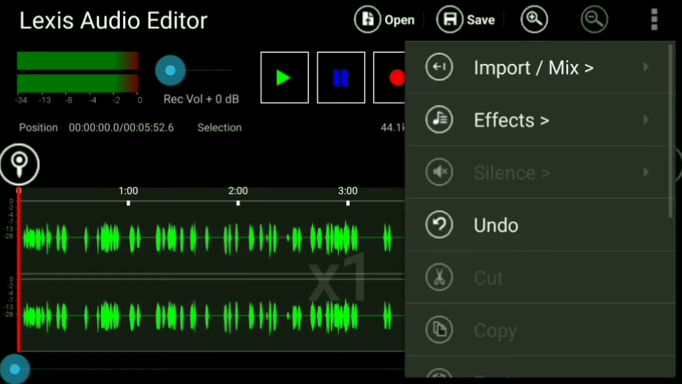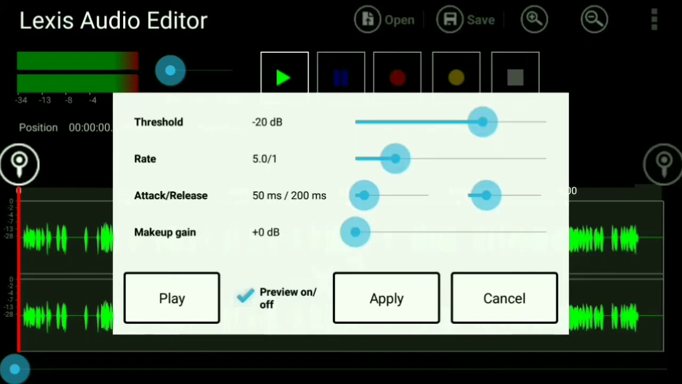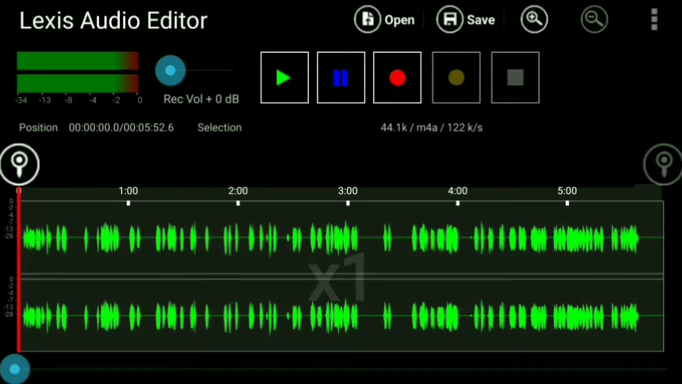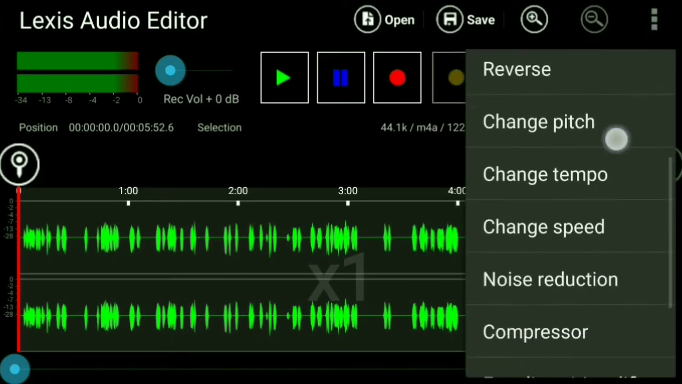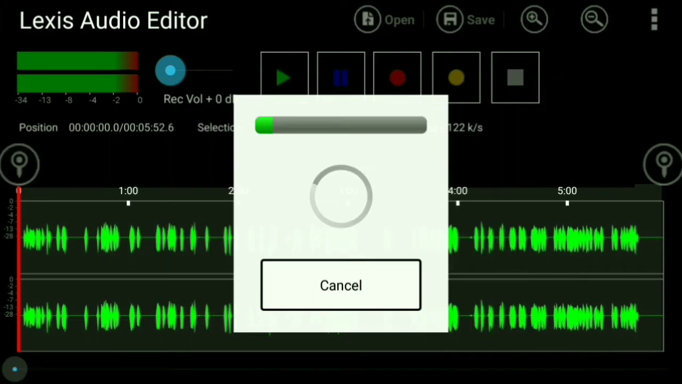Next, click on three dots, FX, and click on Compressor. Again, you have to set the same settings displayed here. Click on apply. Next up, you need to go to FX and open Equalizer. Set it to 7 or 8 and click apply.